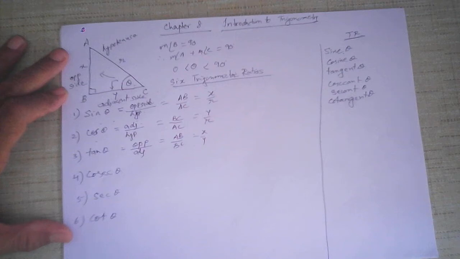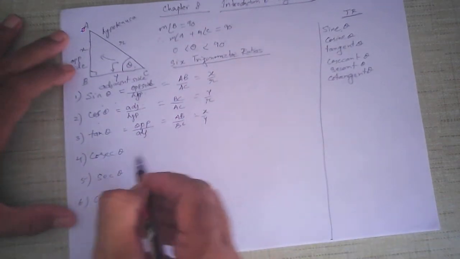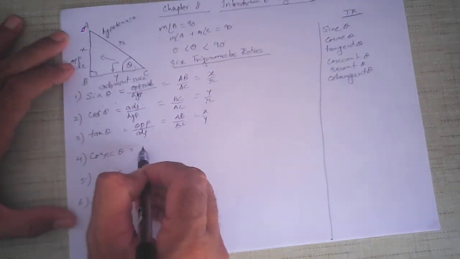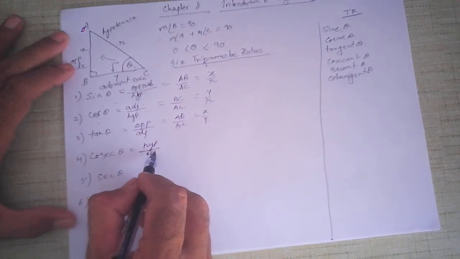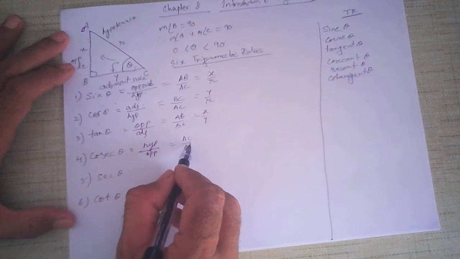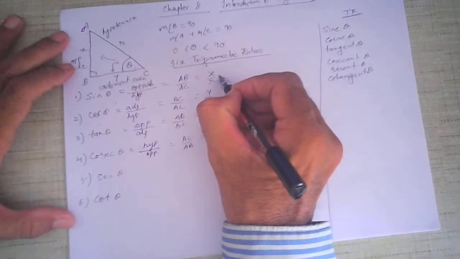Keep looking at the triangle. Then look at cosec theta. Cosec theta is the reciprocal of sine theta, so it is hypotenuse upon opposite side. Hypotenuse is AC, opposite side is AB, so that is equal to r upon x. It will be the reciprocal of the first one.